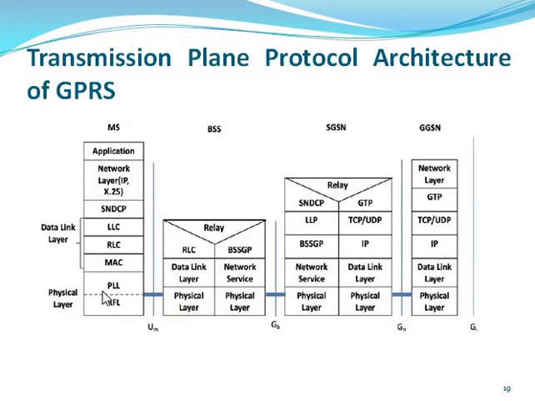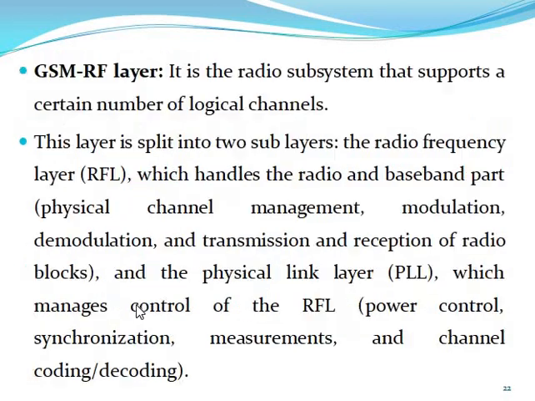We can show that here. The physical layer is divided into two parts: first is radio frequency and second is the physical link layer. So what is the use of the radio frequency layer? It handles all the modulation, demodulation, transmission of the radio channel and all the work in the physical layer. Then the RFL is used for power control, synchronization, meaning whether the sender can send the data or not, measurement, and channel encoding and decoding, all the work in the RFL.